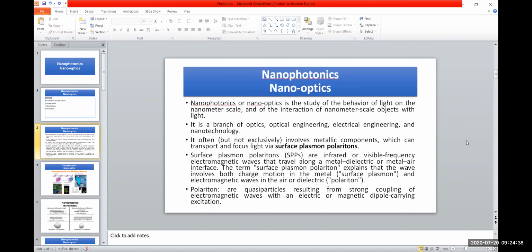Surface plasmon polaritons, what are these? These are infrared or visible frequency electromagnetic waves that travel along a metal-dielectric or metal-air interface. The term surface plasmon polariton explains that the wave involves both charge motion in the metal (surface plasmon) and electromagnetic waves in the air or dielectric (polariton). What are polaritons? Polaritons are quasi-particles resulting from strong coupling of electromagnetic waves with an electric or magnetic dipole carrying excitation. This is the definition of SPPs, surface plasmon polariton, and polariton.